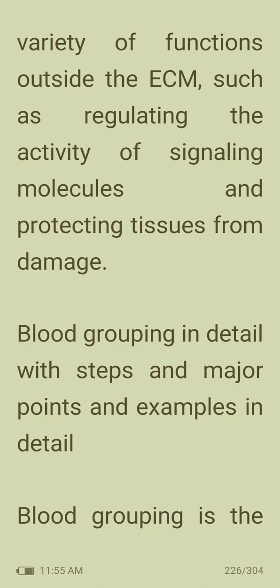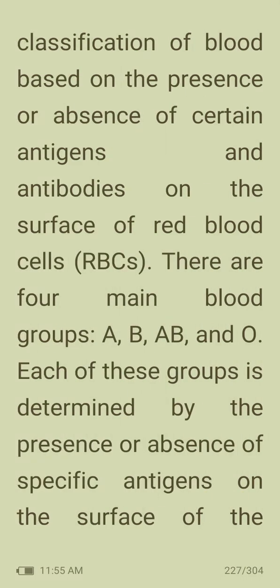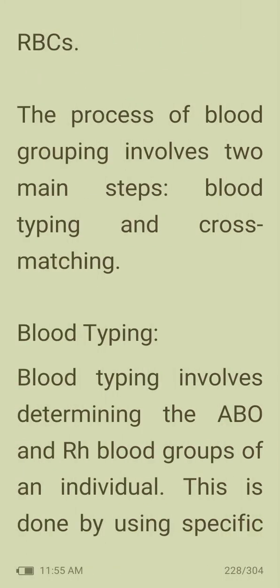Then, blood grouping in detail. Blood grouping is the classification of blood based on the presence or absence of certain antigens and antibodies on the surface of red blood cells. There are 4 main blood groups: A, B, AB, and O. Each of these groups is determined by the presence or absence of specific antigens on the surface of the RBCs.